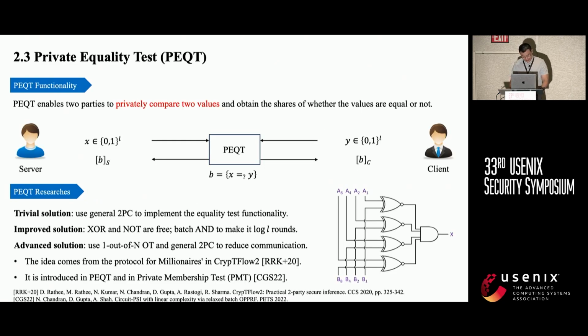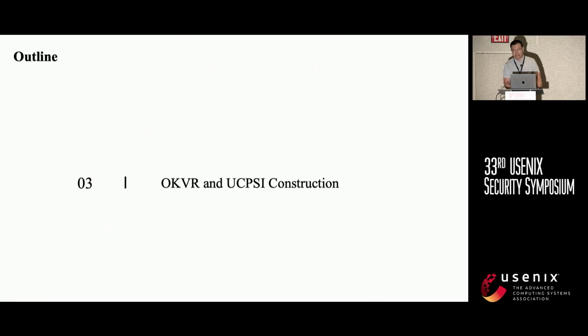So the last primitive is a PEQT that enables two parties to privately compute the two values and obtain the shares of whether the two values are equal or not. We can use general two-party computation to implement the equality test functionality. We can also use other solutions such as the batch N or the protocol introduced in CryptoFlow 2 to do equality tests in a tree-like manner, saving the round complexity. So there are a lot of primitives.